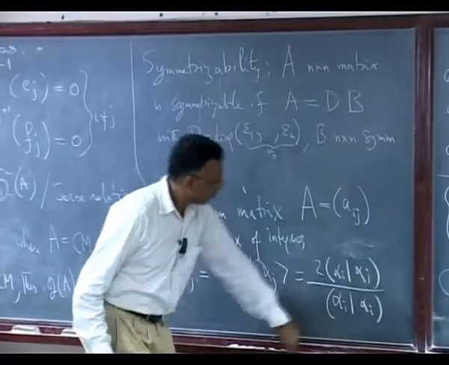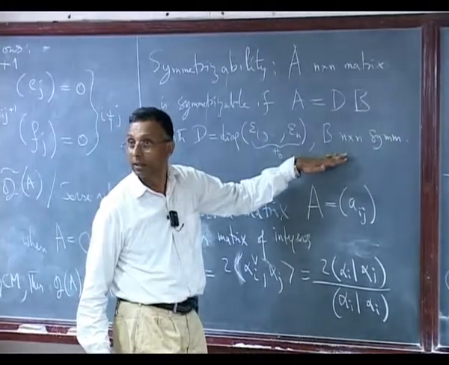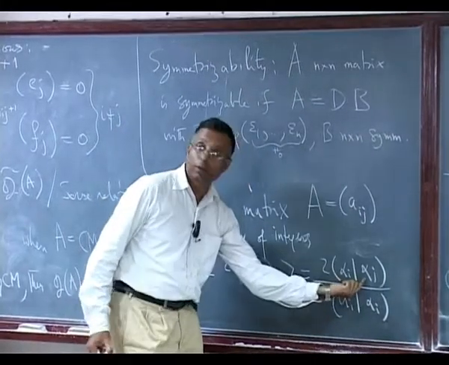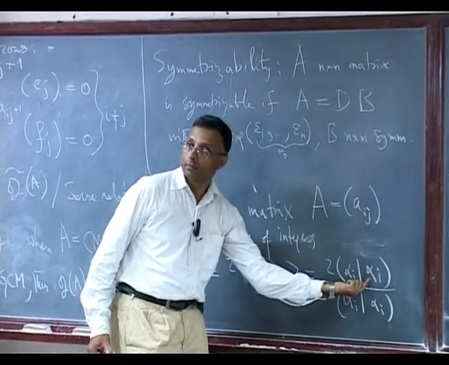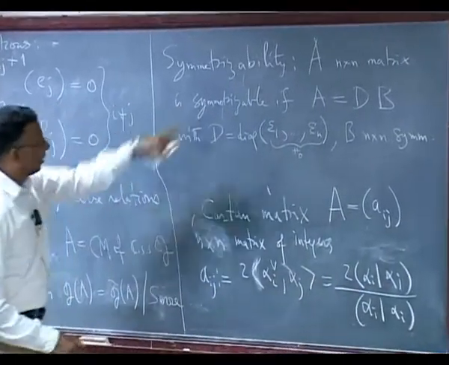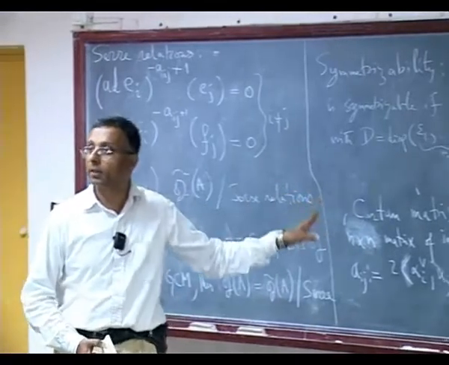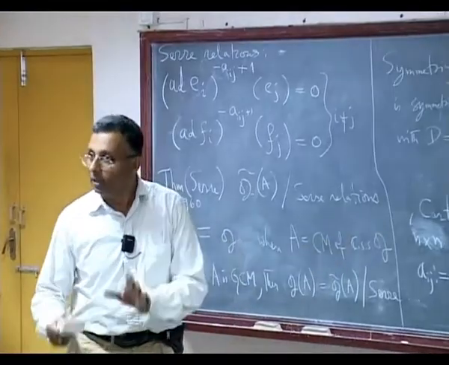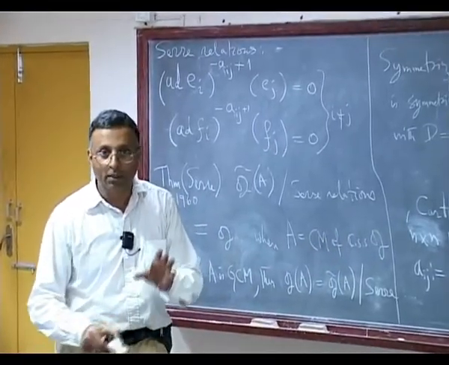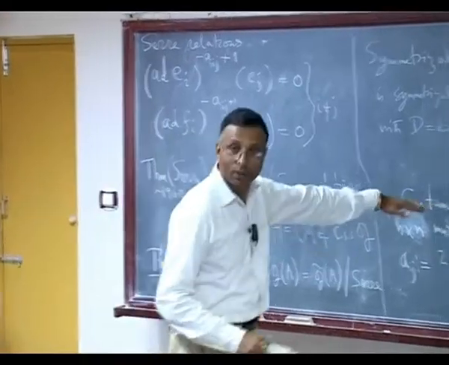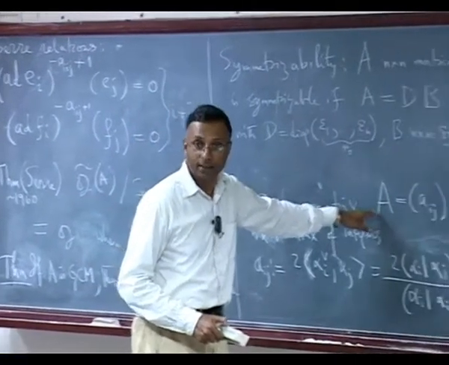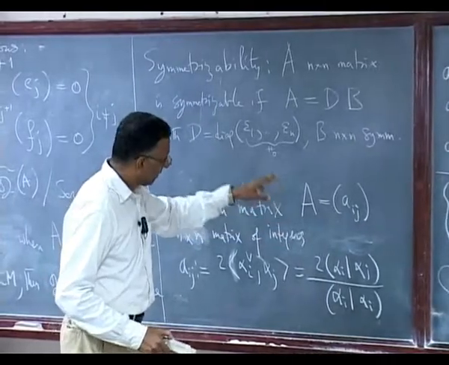So if I remove this, then I will get B, and this is a symmetric thing. So the observation is Cartan matrices are symmetrizable.